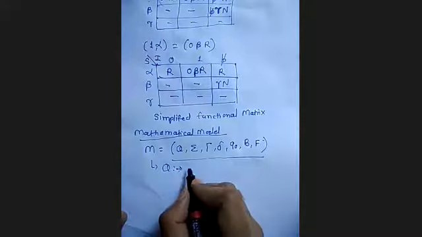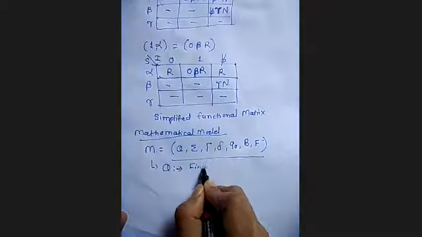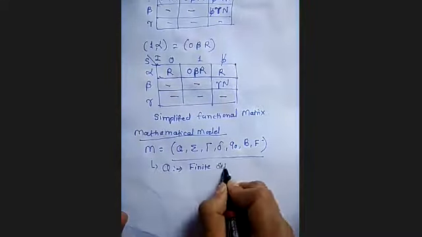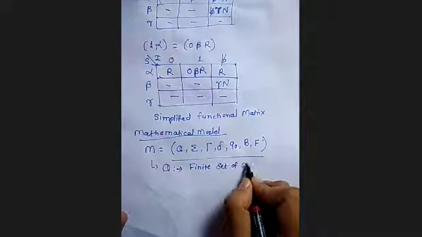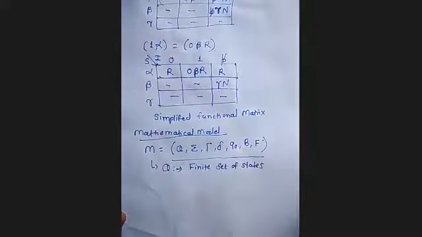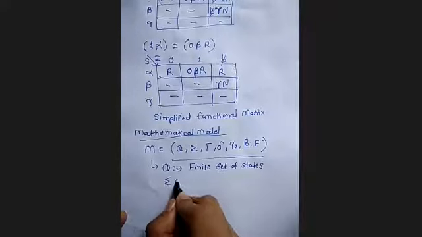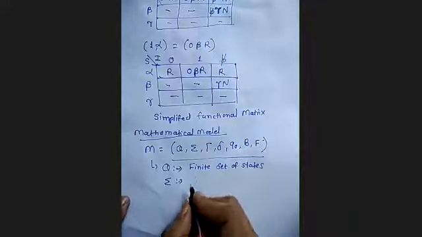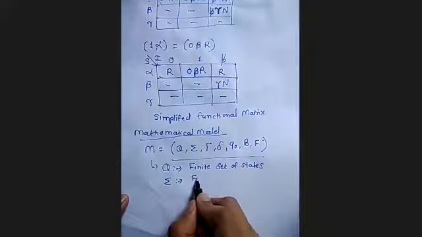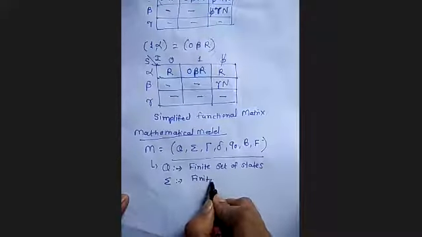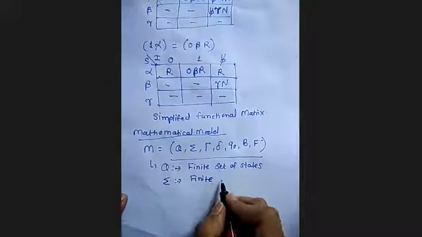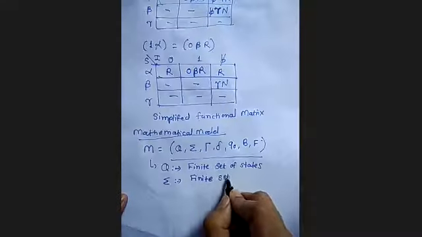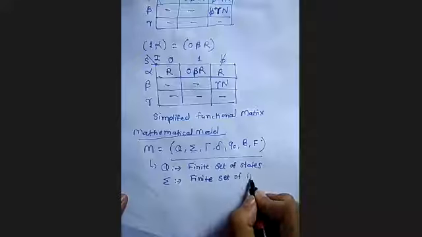Yes, Q is a finite set of states. What is this? Yes, it is a finite set of input symbols, or input alphabet.